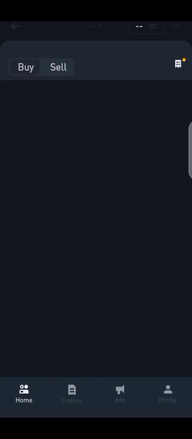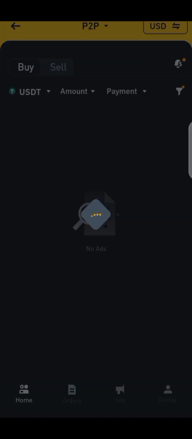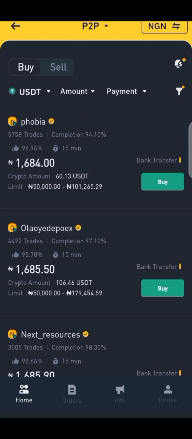Once you click on P2P, you now wait for it to load so that you'll be able to complete your transaction. Once you are here on P2P, it depends on the country you are living in. You are going to see your currency symbol here on top. I live in Nigeria, so that's why you are seeing NGN here. You want to start this trade with 50,000 naira. You guys know I normally start trade with 50,000 naira always, because it's not everybody that has the higher capital to start a business. So I always do this for the purpose of everybody.